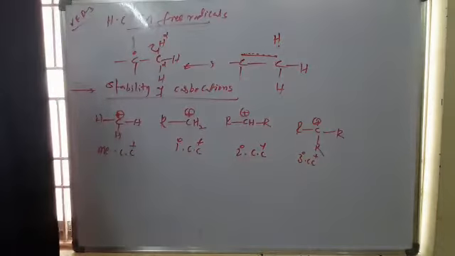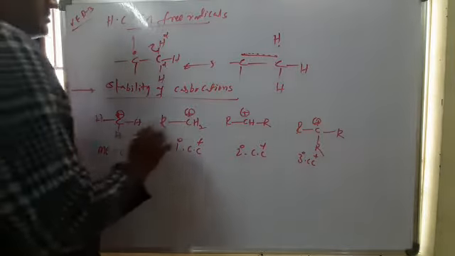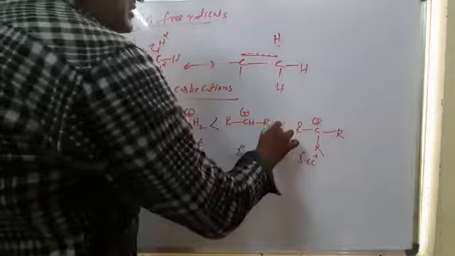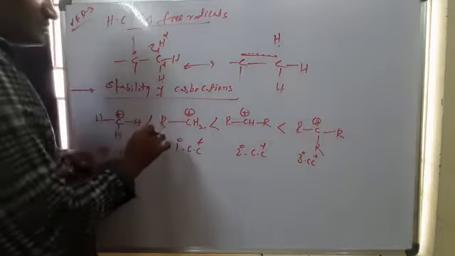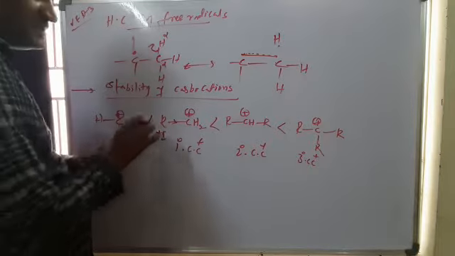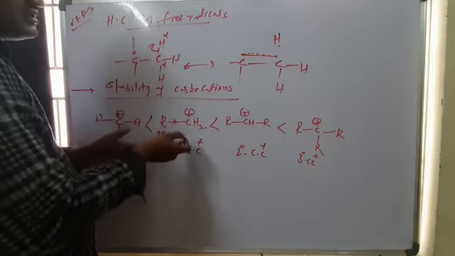From left to right, the stability increases because here hydrogens do not donate electrons, but here R means a plus I group, plus inductive effect, and it is donating electrons. So stability increases.